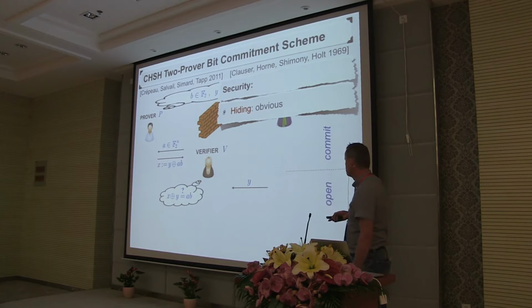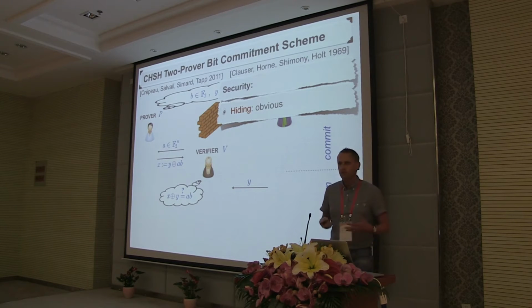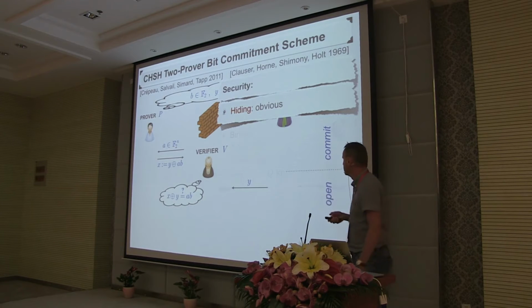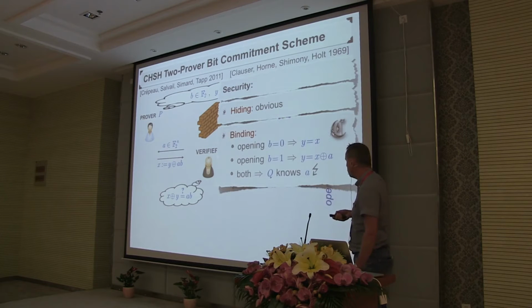Now the binding property is also not too hard to see. We have to show that they can open the commitment to at most one bit, to one of the two choices for the bit, and they should not be able to open the commitment to both bits. But that's not too hard to see, because opening the commitment to the bit 0 means that Q has to send y equals x, because only then the left-hand side equals the right-hand side if the bit is 0. Similarly, in order to open the commitment to the bit 1,